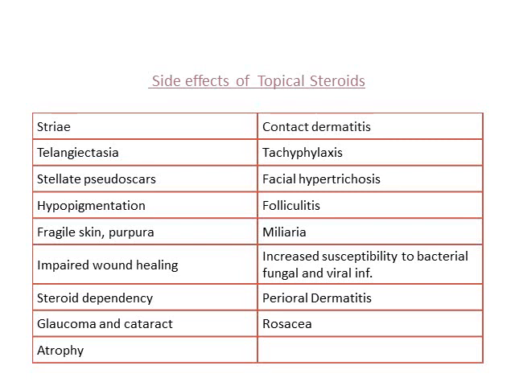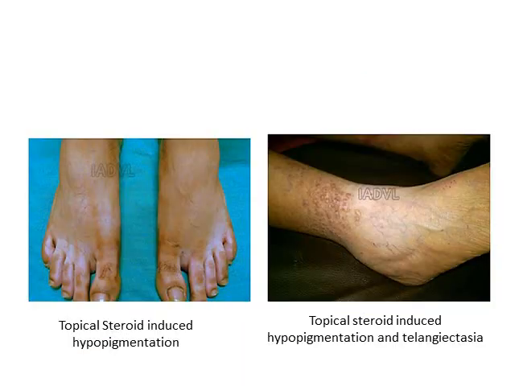There can be other infections which can happen if you use topical steroids for a long time, such as folliculitis, and the skin will always be prone to infections, fungal or bacterial. You should keep that in mind whenever you're using topical steroids. The most common side effects that we see are atrophy and hypopigmentation along with striae formation.